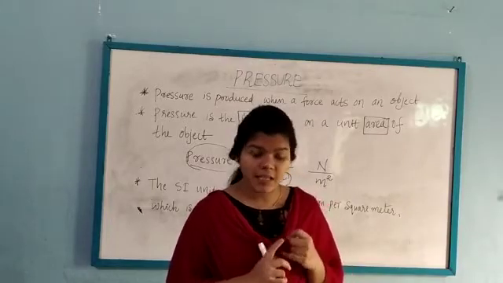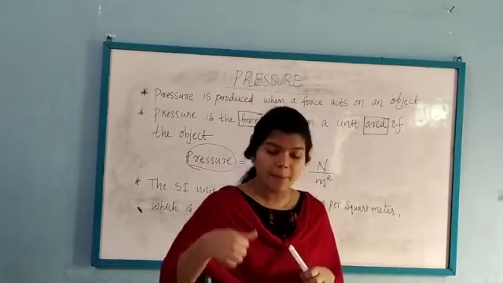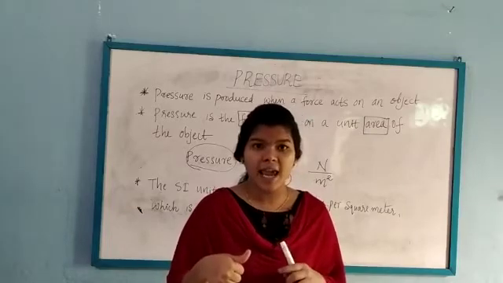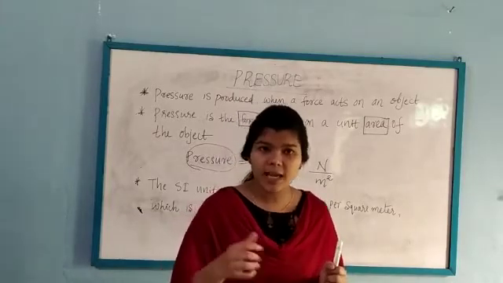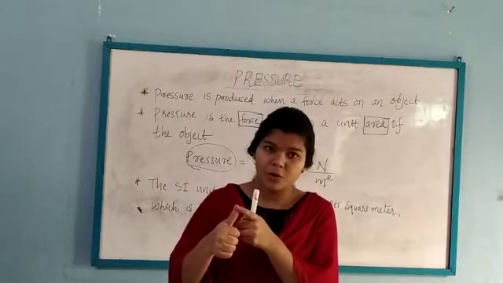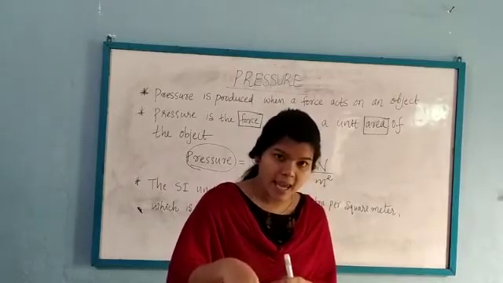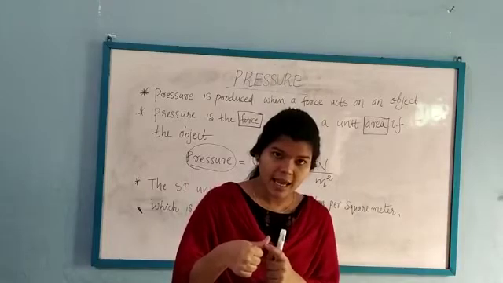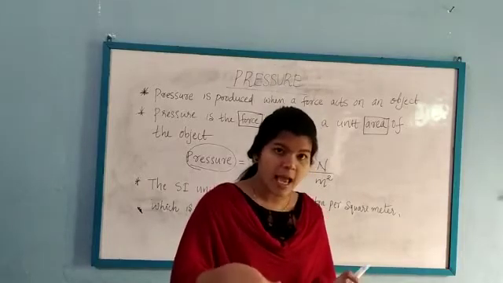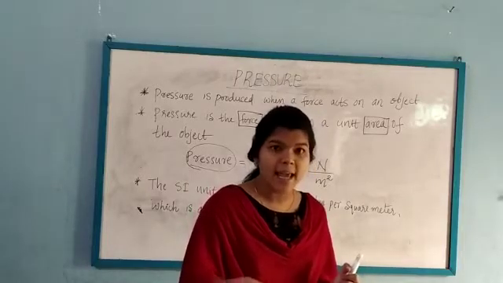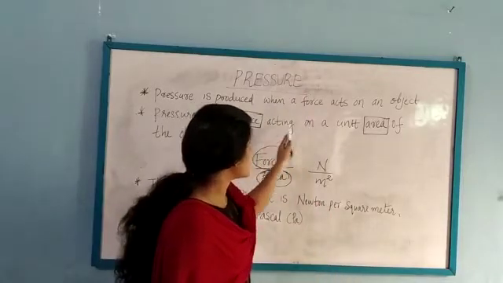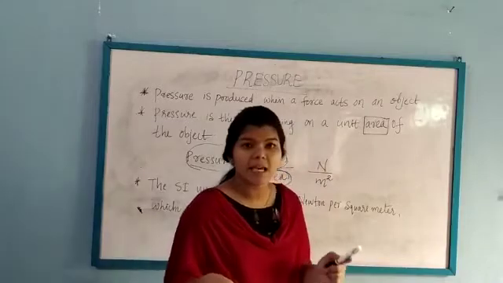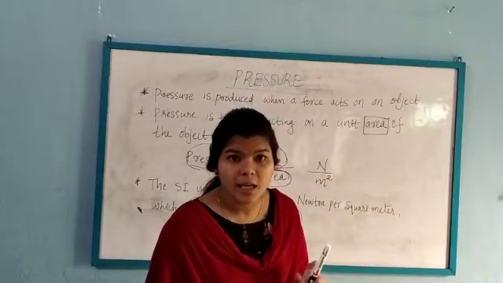In the first case, we are applying the force on a large area. Our thumb has a large area, and the force acts on that large area. Therefore, the force acting on the unit area is very small.